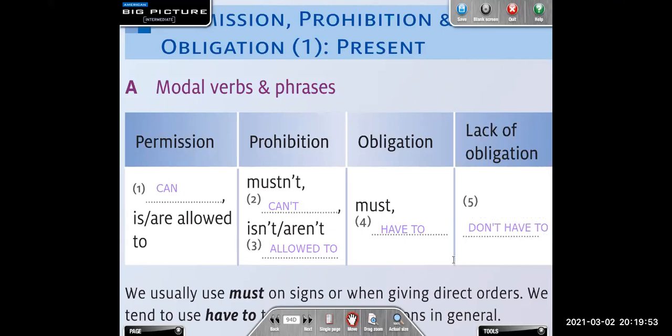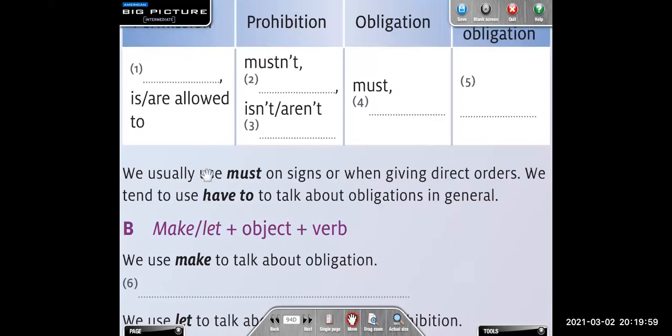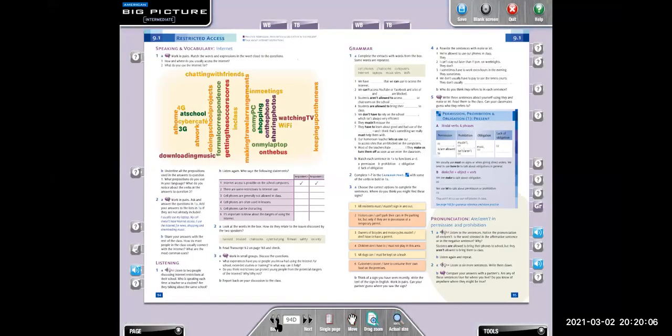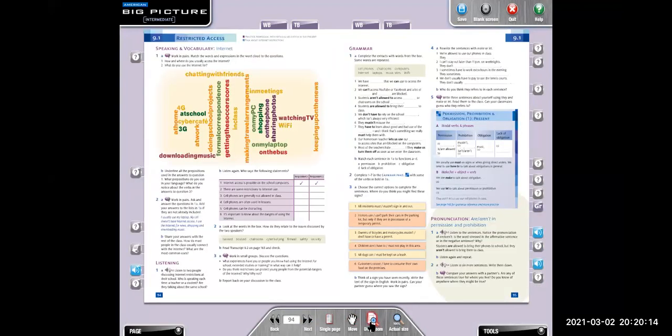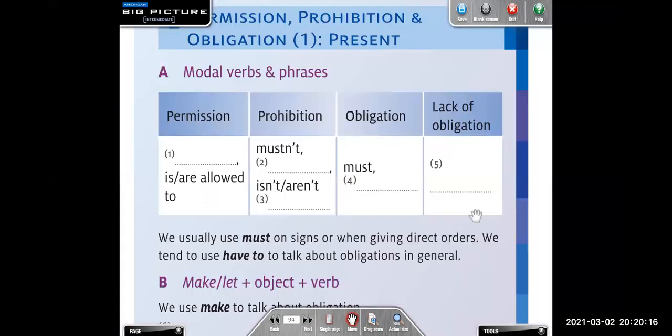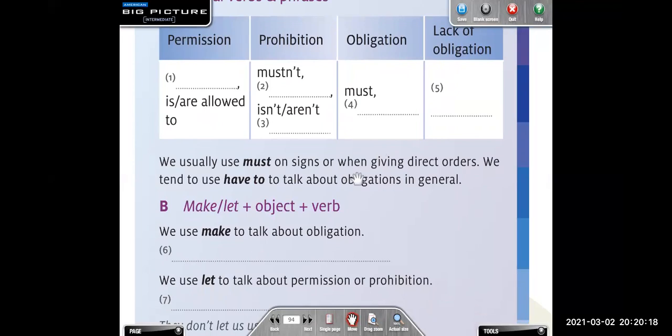Okay, very good. So this is the explanation that your partner was looking for. It says, we usually use must on signs. ¿Recuerdan las signs que vimos? These are signs. We generally use must when we are talking about signs, and it says, when giving direct orders, cuando damos órdenes directas.